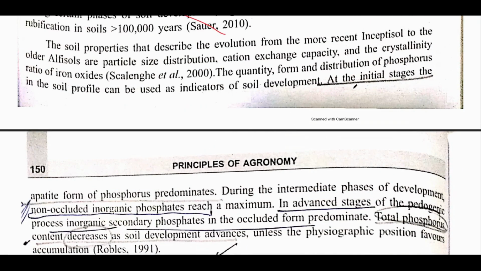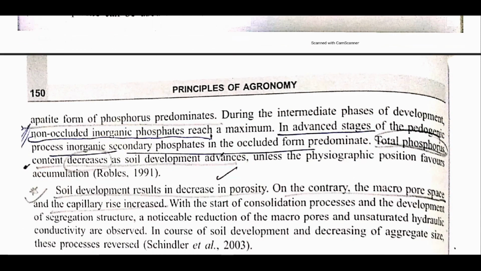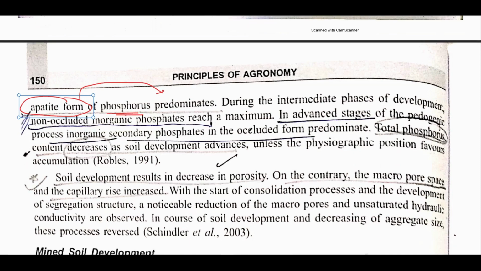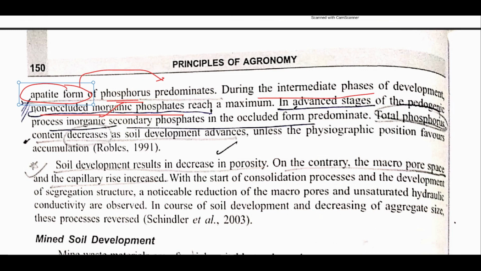After that, yes, this is important: at the initial stages of soil formation, the apatite form of phosphorus is dominant. During the intermediate phases of development, non-occluded inorganic phosphate is the dominant form, and at the advanced level, when weathering has reached its peak, inorganic secondary phosphates in the occluded form predominate.